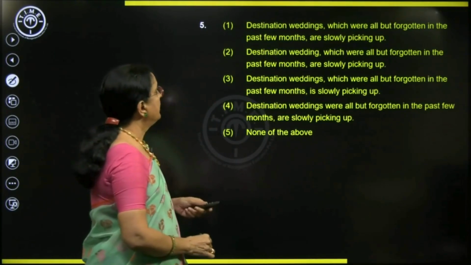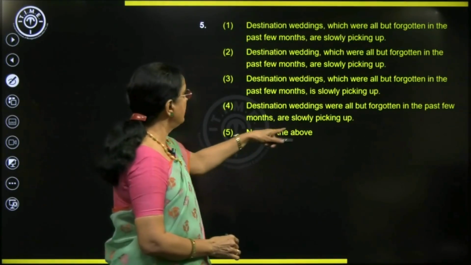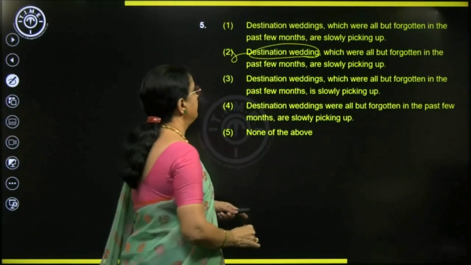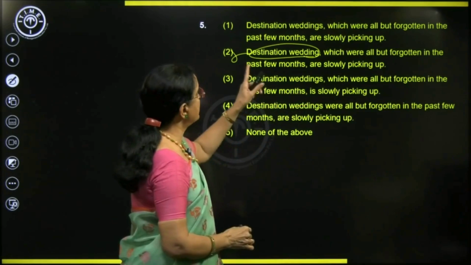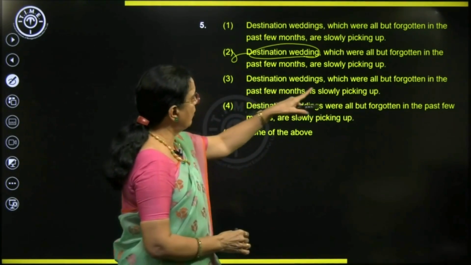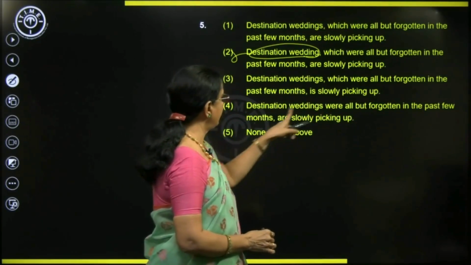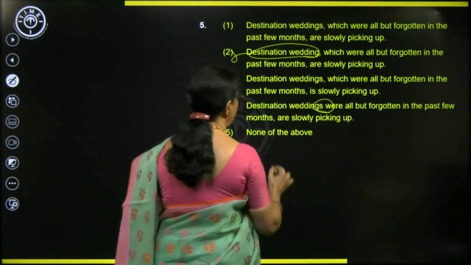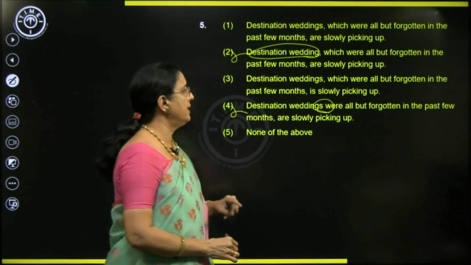Next one. Destination weddings. One quick look. Wedding is wrong, it should be plural. There is no comma here. Let's look at it. Destination weddings which were all but forgotten. Destination weddings were all but forgotten in the past few months are slowly picking up. If you read it, the structure is awkward. We'll come back to that after we decide on the answer.